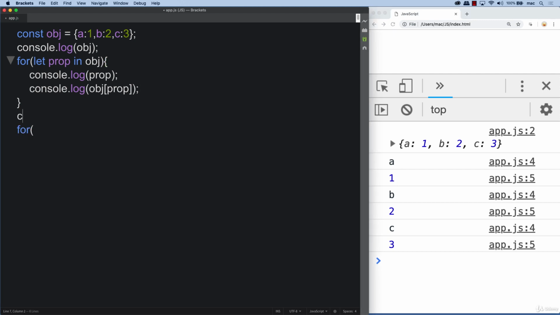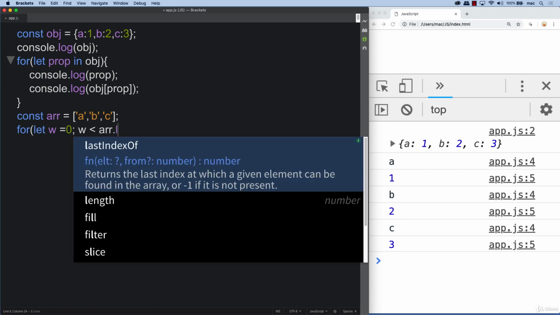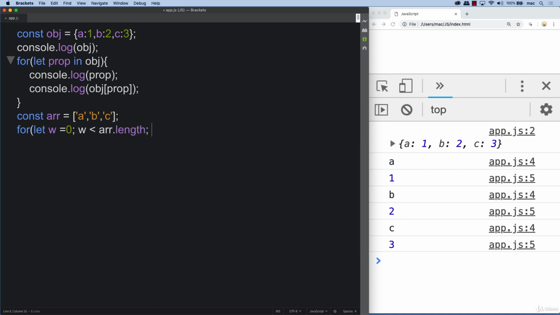So if we have an array, let's also create a really simple array. And this is a typical for loop. You'll see these used as well in order to get contents out of the array. So looping through, while w is less than array length, and we know that arrays have a length value, so we can access that. And then incrementing w, so we have a way out of our loop. So log, and we can log out the value of w, and the value that corresponds with the index of w.